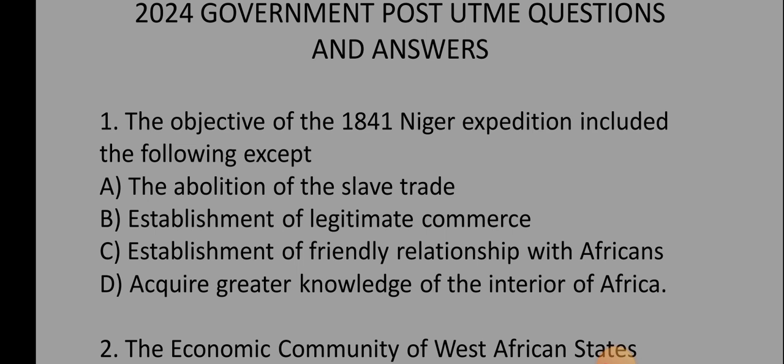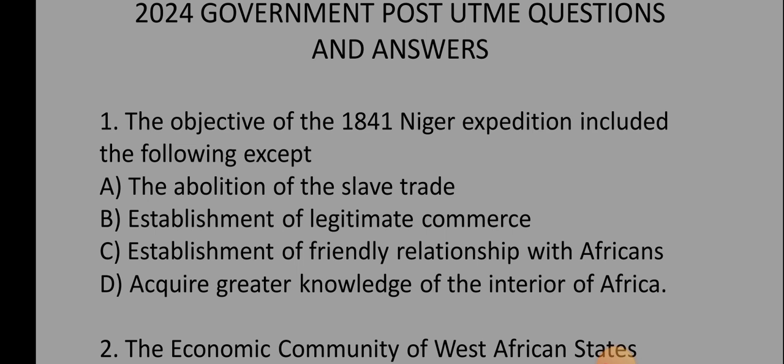Okay, so the first one is: the objective of the 1841 Niger expedition included the following, except: A, the abolition of the slave trade; B, the establishment of legitimate commerce; C, establishment of friendly relationship with Africans; D, acquire greater knowledge of the interior of Africa. So the correct option is option D, which is acquire greater knowledge of the interior of Africa.